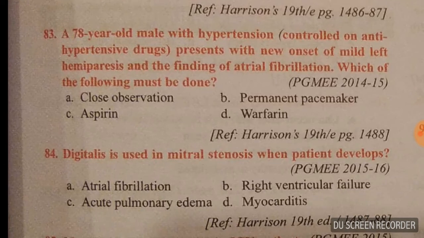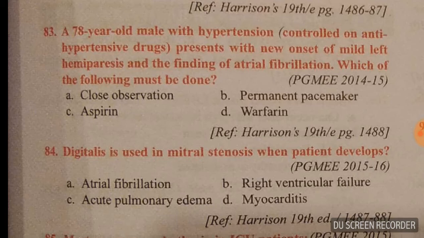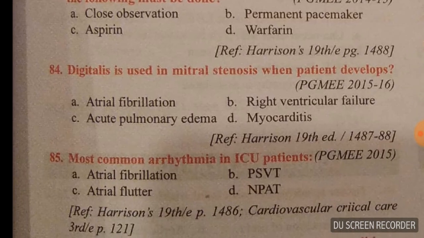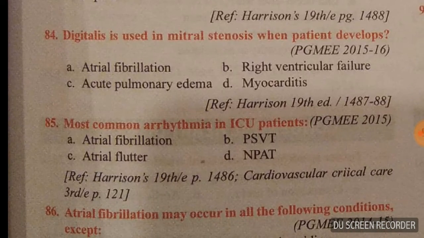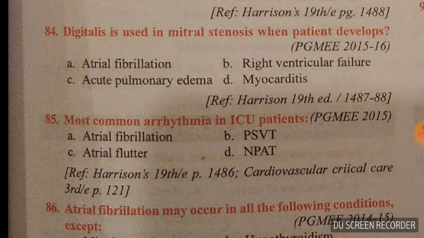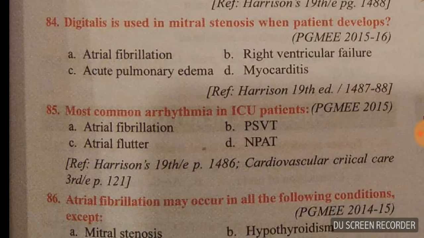Question 83. A 78-year-old male with hypertension, controlled on antihypertensive drugs, presents with new onset of mild left hemiparesis and finding of atrial fibrillation. Which of the following must be done? See guys, here, question number 83. So you have to give warfarin in such condition. D. Question 84. Digitalis is used in mitral stenosis when patient develops. So guys, here the answer is atrial fibrillation.